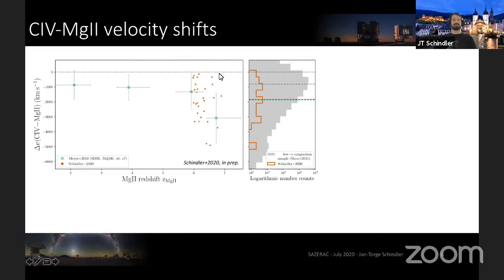Our sample is also shown in orange here, and if we bin our sample to the same bins as the Meyer et al. data, we find extremely good agreement. This is owed to the fact that our samples overlap quite a bit. However, it shows the consistency of our different methods.